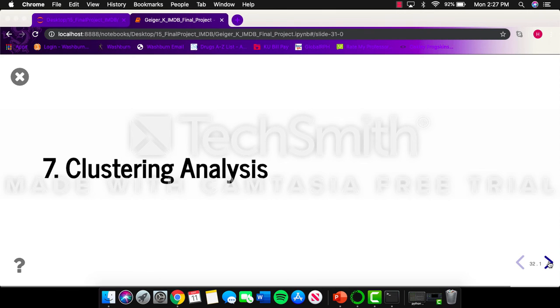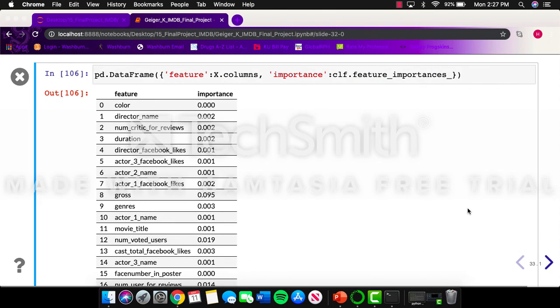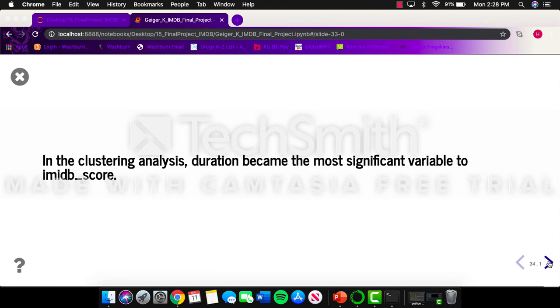The last model building was clustering analysis. After doing clustering analysis, breaking it down to 2 clusters, and going through, I found that the top significant variables were similar to the original variables that were highly correlated, and the only difference was that duration took the top spot. And we can see that here: duration became the most significant variable to IMDb score.